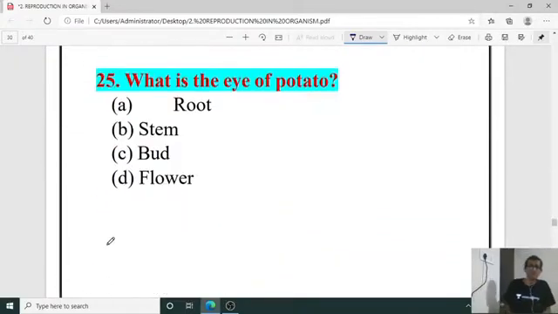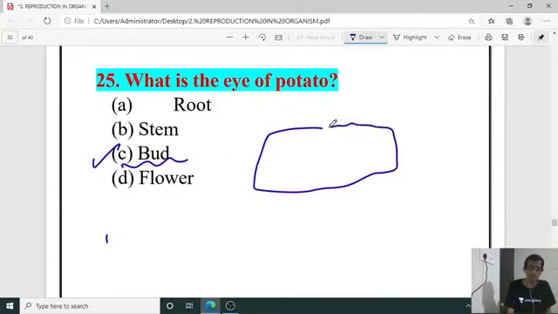Then 25th. What is the eye of potato? What is the eye of potato? In the case of potato vegetative reproduction, what is meant by the eye of potato? It is the bud. So if you take one potato, just a minute.